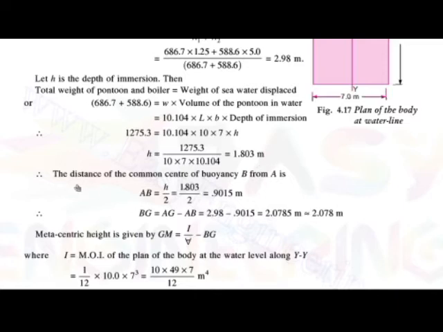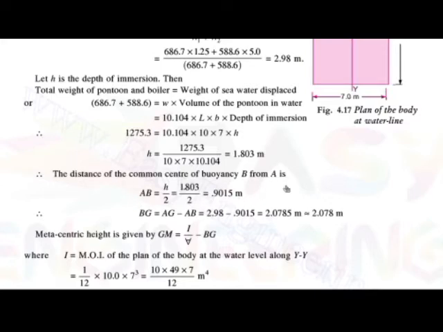Then the center of the buoyancy is nothing but the distance of this point B from the A. Okay, so AB is equal to what? H by 2. Okay, which is equal to 0.9015 meter. Okay, so we get the value of the distance AB.